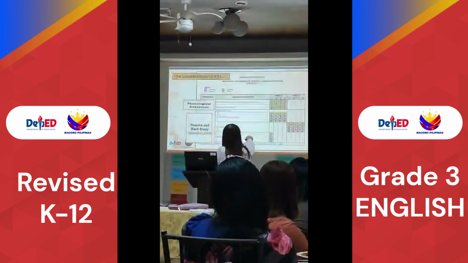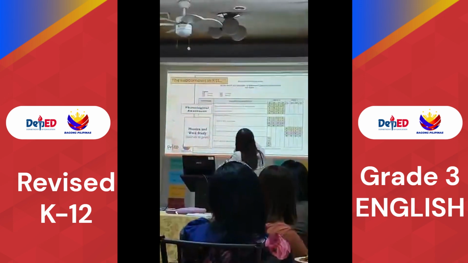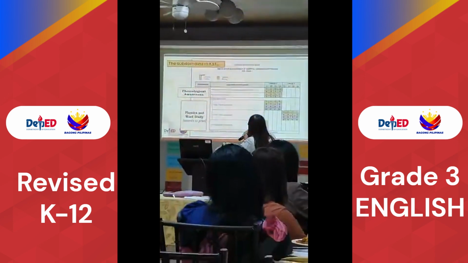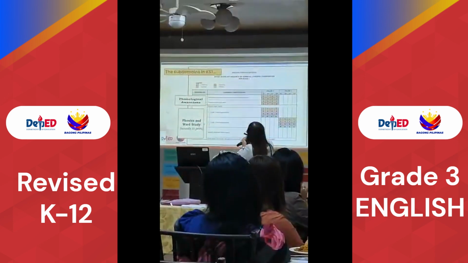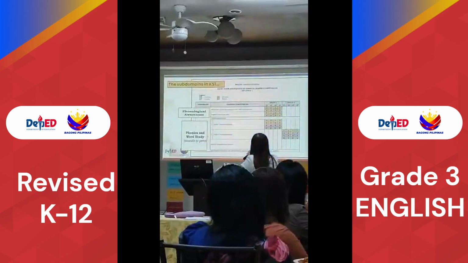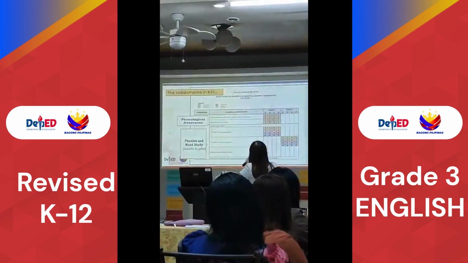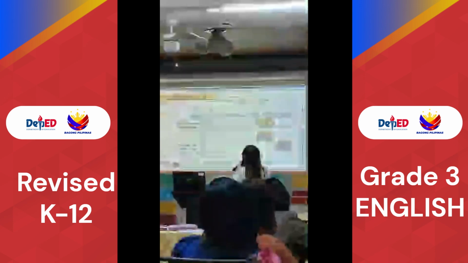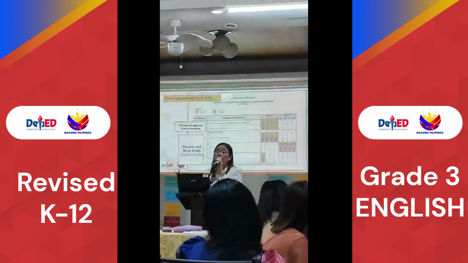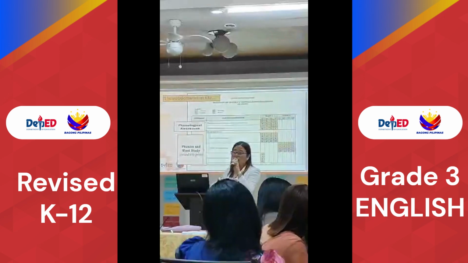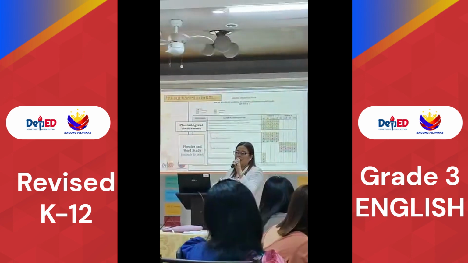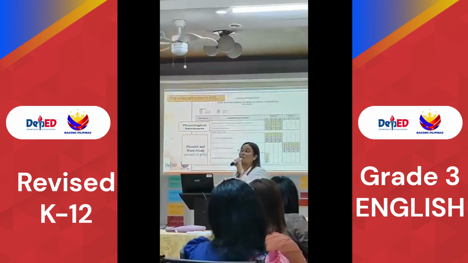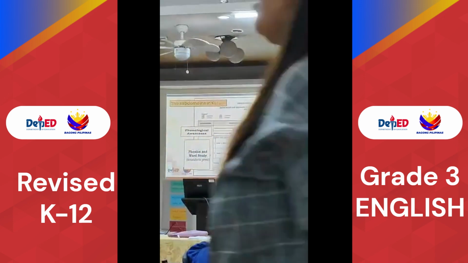Now, there is a spiral learning progression since we have the same competency. Identify sight words for grade 2. Identify sight words for grade 3. Okay, there is learning progression for these competencies. So what is the difference between grade 2 and grade 3? Grade level. Appropriateness of the text that we will use.